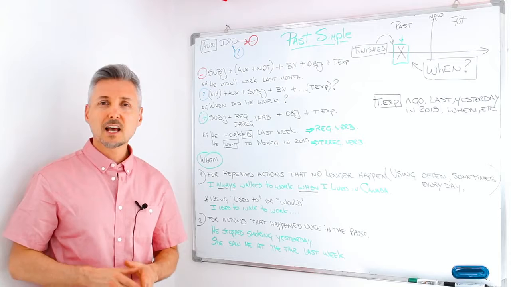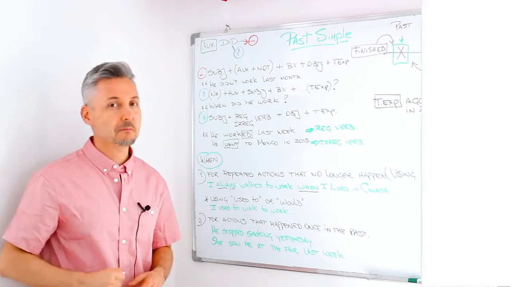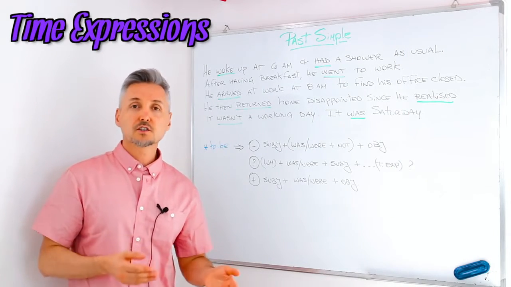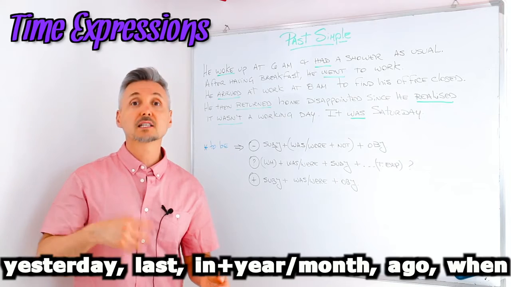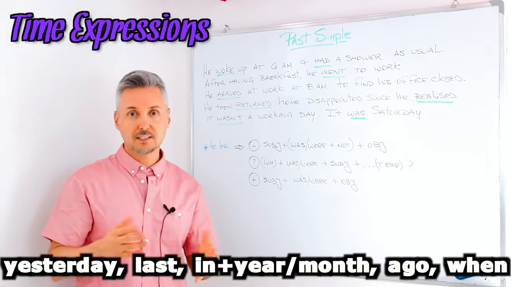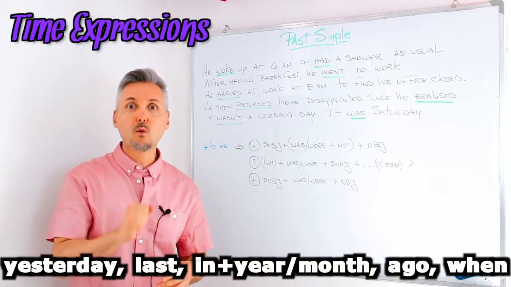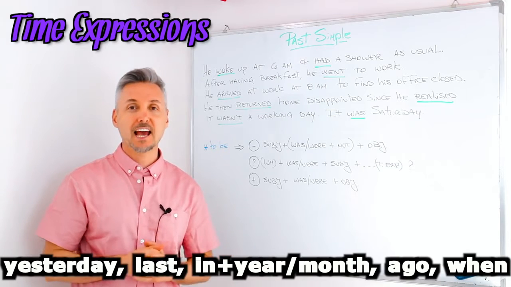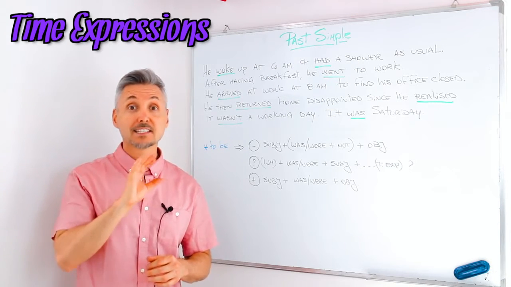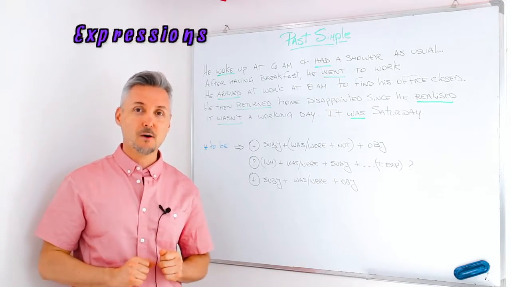Now I'm going to erase this and I'm going to explain the little story that I gave you at the beginning. So we're back with the past simple. We use yesterday, last week, last month, in 2015, which is the same, yesterday, ago, etc. And obviously when, like when I was in Canada. So don't forget the time expressions. They are essential to understand this tense. So let's look at my little story now.